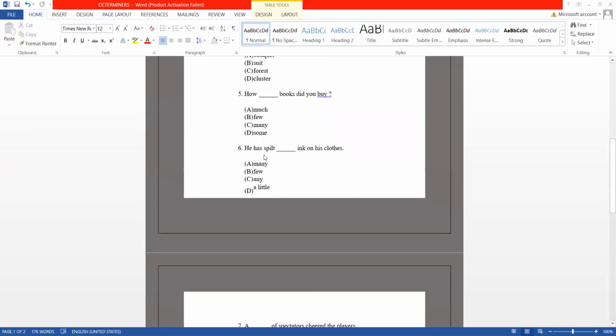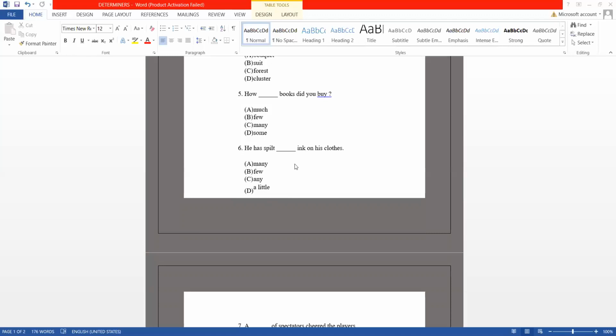The sixth sentence: He has spilt dash ink on his clothes. Spilt means fallen. Dash ink means maybe the ink from his pen came out and it has spilt on his clothes. So what would you use here? Many is for countable. Few, no, it is not countable, so can we use few? Any, not at all. Or D, a little.